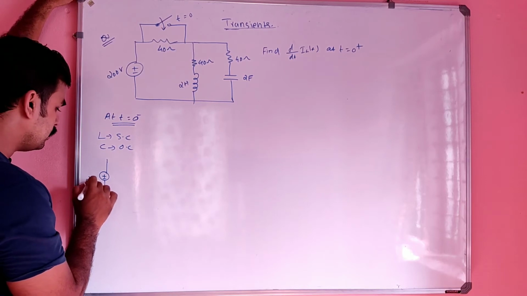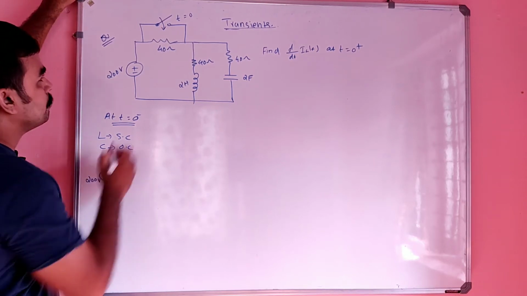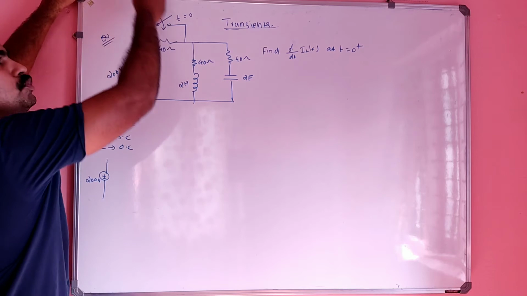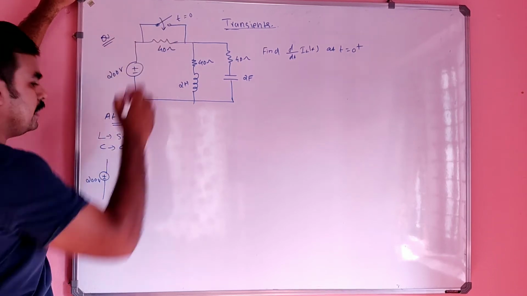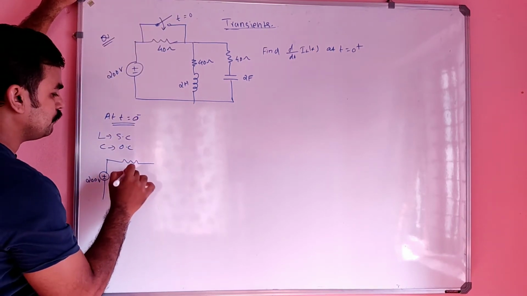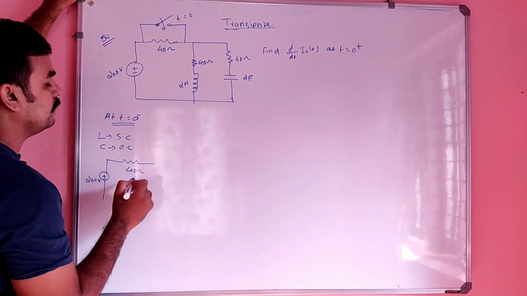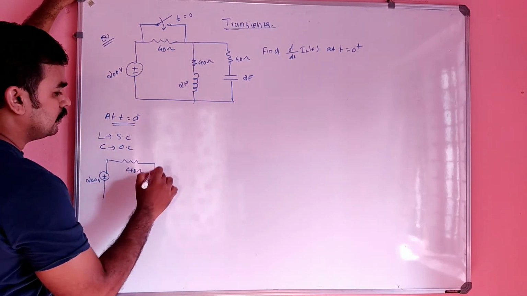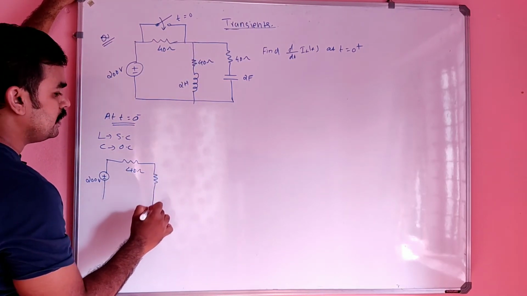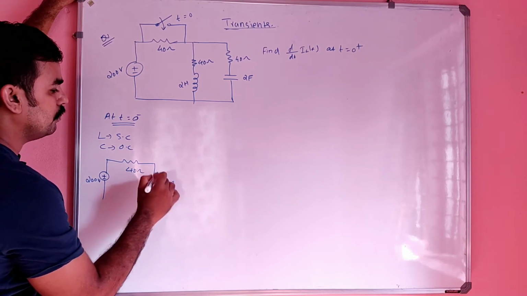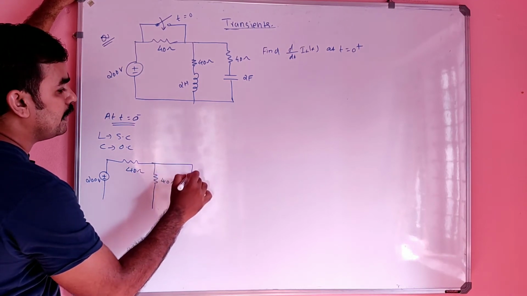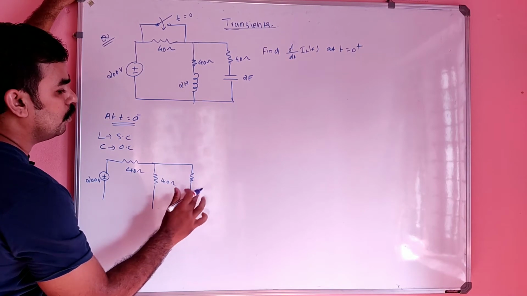Listen carefully, our circuit at t equal to 0 minus, the switch was in open position. Open position means there will be a 40 ohm. There is no doubt in that. And see, the inductor will be short circuited, 40 ohm. The capacitor will be open circuit.